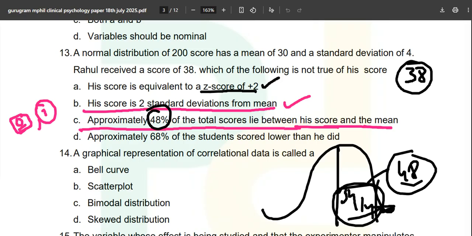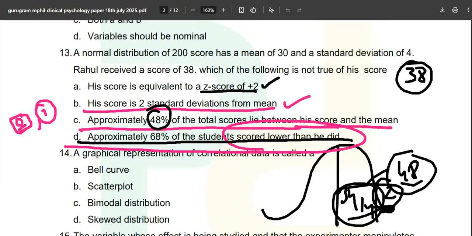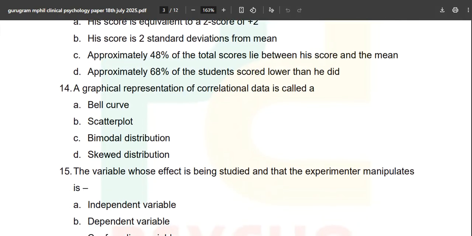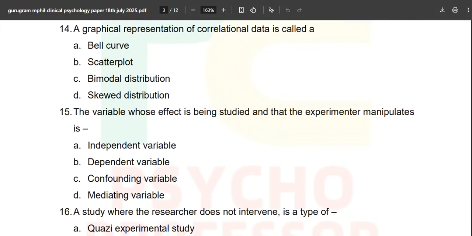Okay, so 48 is yes because we are having 2 standard deviation over here, and approximately 68% of the students scored lower than he did. No, it is not like that. Obviously 50% are here, and 50 and 48 you can just assume what should be the correct answer, and that is why we will make this option number D as the correct answer over here. I hope you got the concept. If not, watch previous videos, previous PYQs for complete detailing.